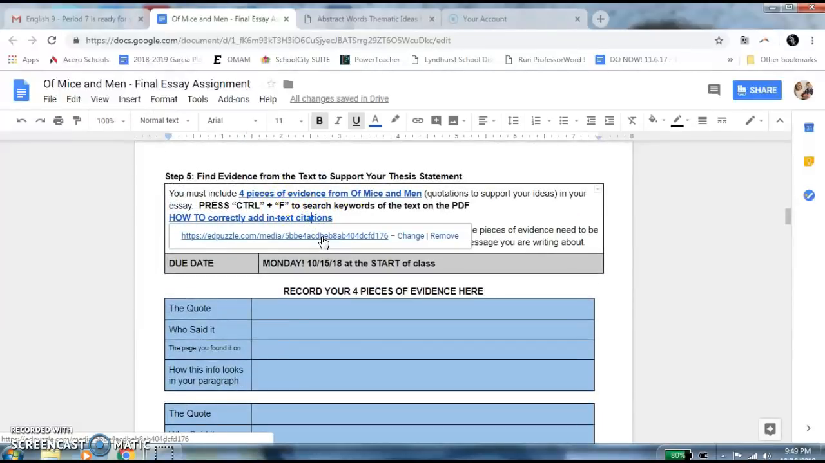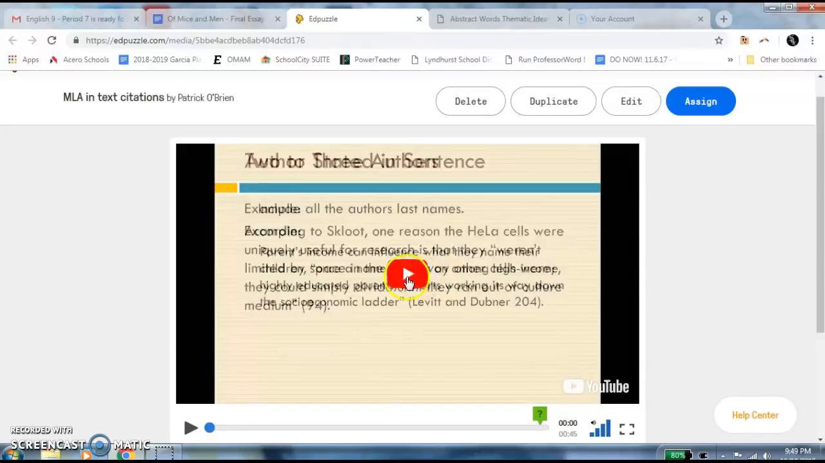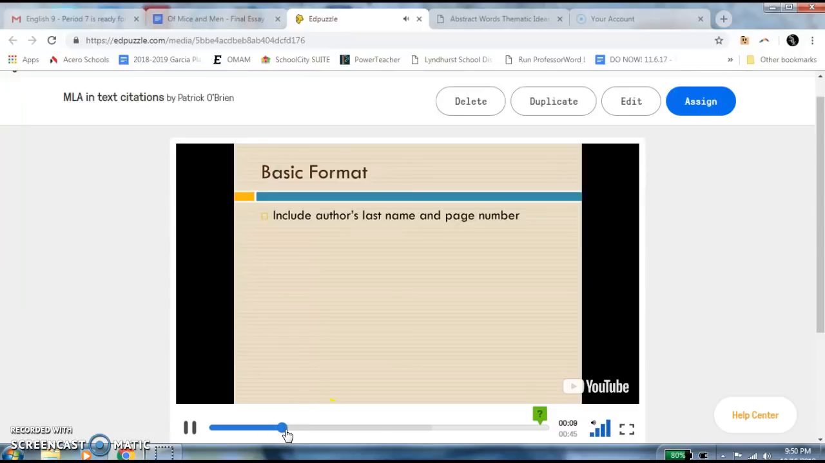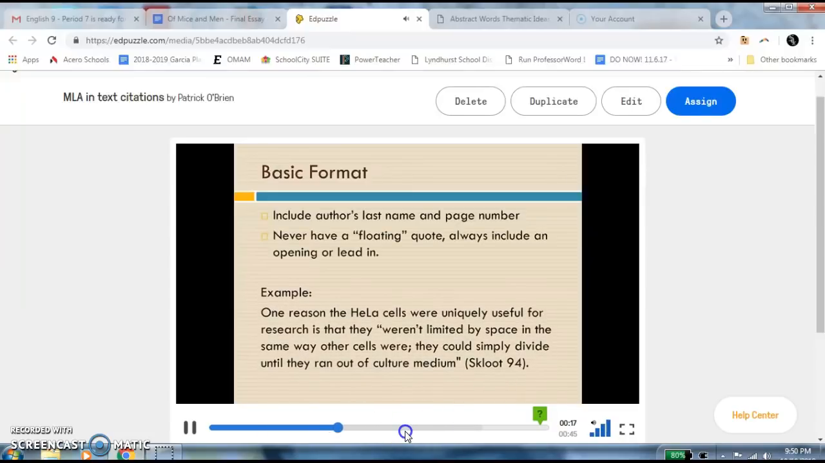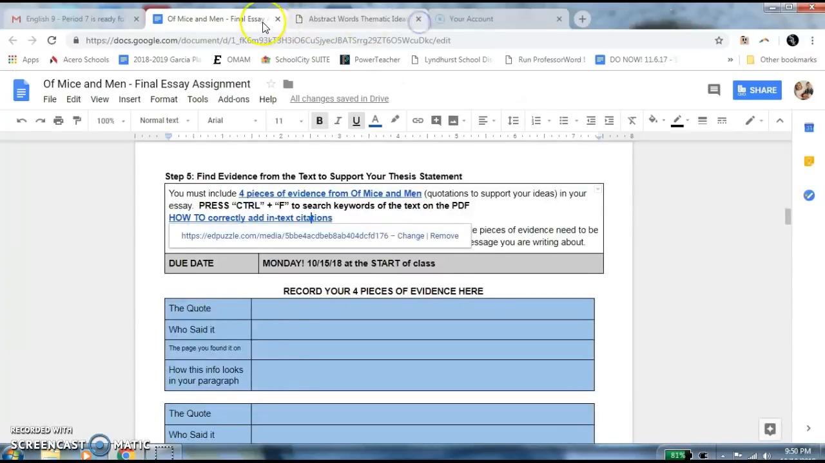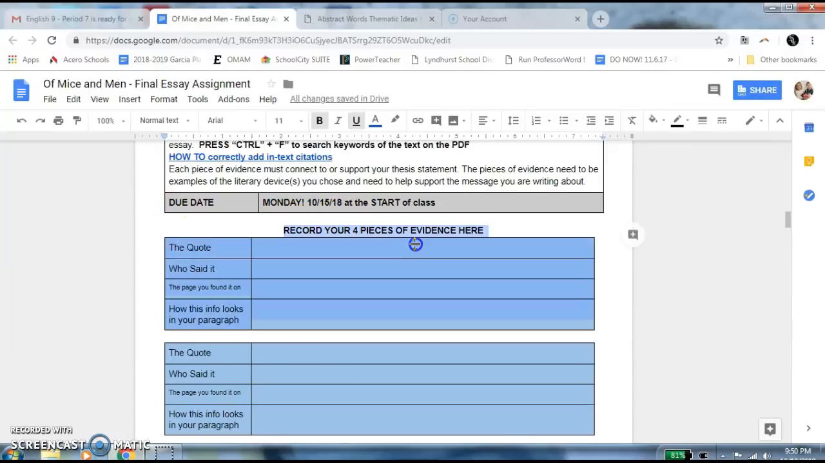If you look at this part, how to correctly add in-text citations, there's another video I uploaded to Edpuzzle. If you look through this, it shows you how to do that, and we'll add some more and go over this next week when you get into that. But you can watch this video. Just the format for adding citations in MLA. Okay. Once again, this is due Monday, 10/15 at start of class.